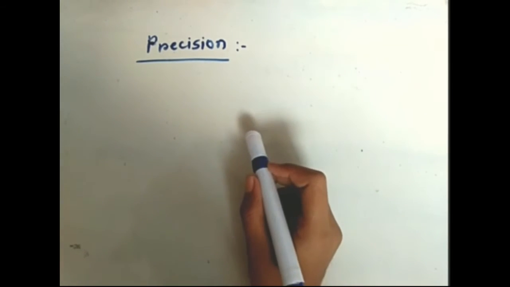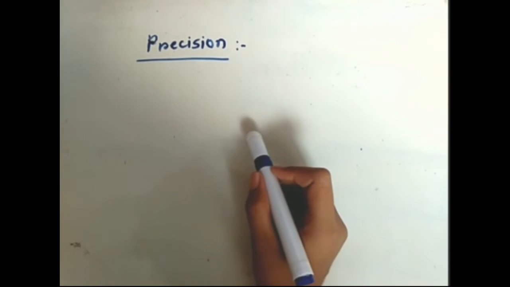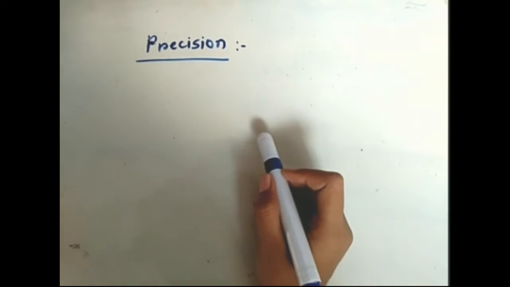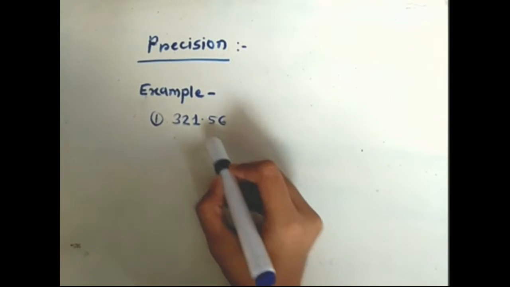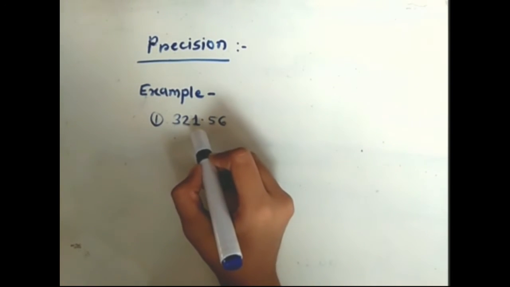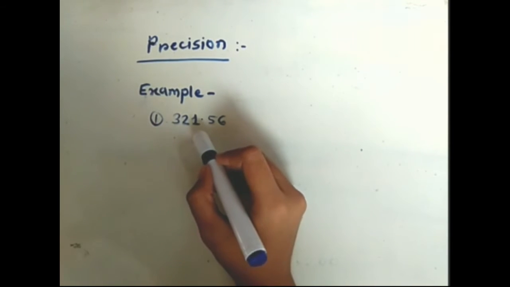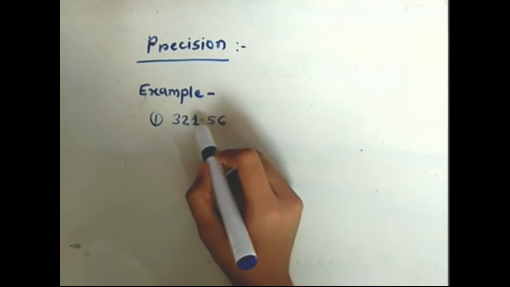Next, we will see what is precision. A measure of the agreement of experimental measurements with each other, that is, the actual position of the rightmost significant digit ranges, is a precision. For example, 321.56. In this number, there is an accuracy of 5 significant digits and precision of 2 decimal places.